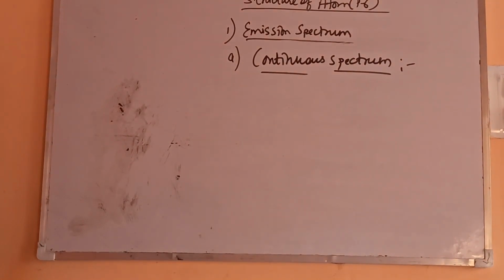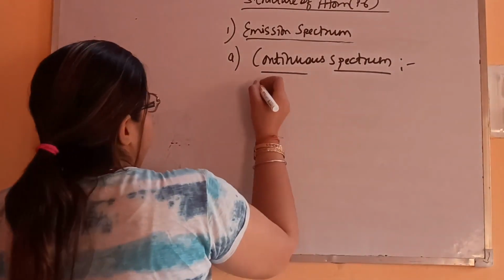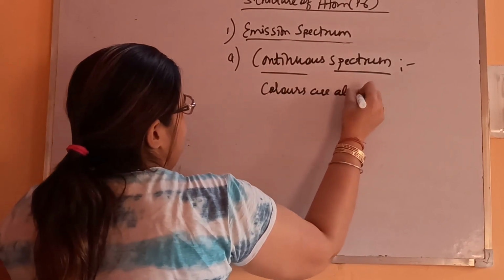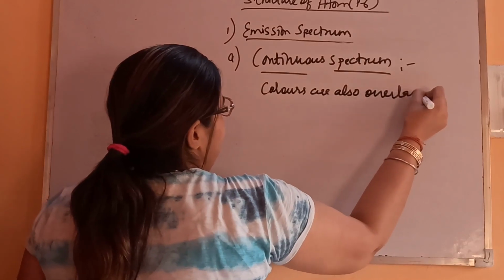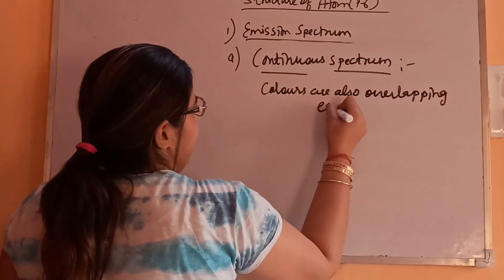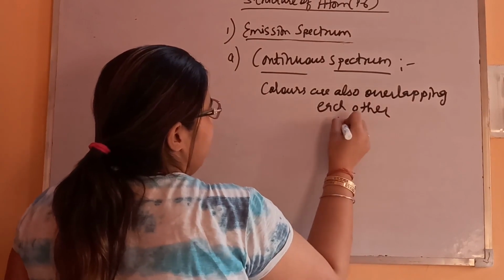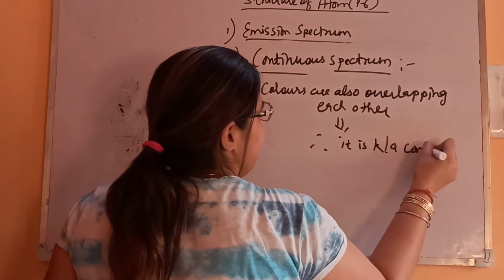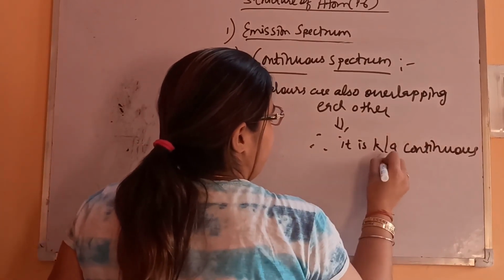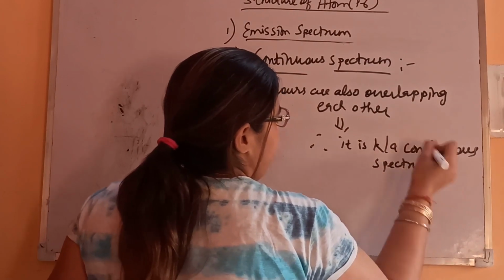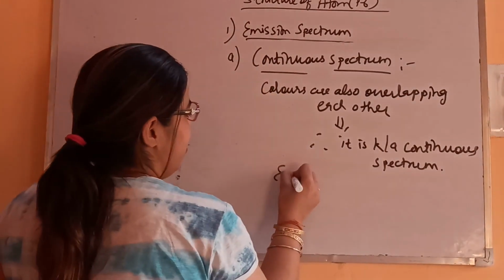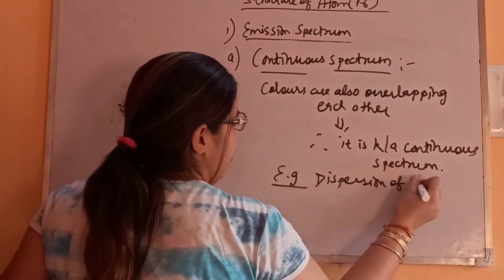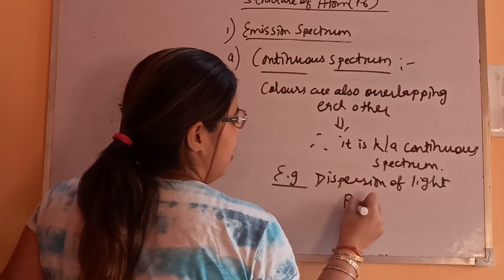Colors are also overlapping each other. That's why it is known as continuous spectrum. Example is that dispersion of light, we know that is rainbow pattern. How is rainbow formed?